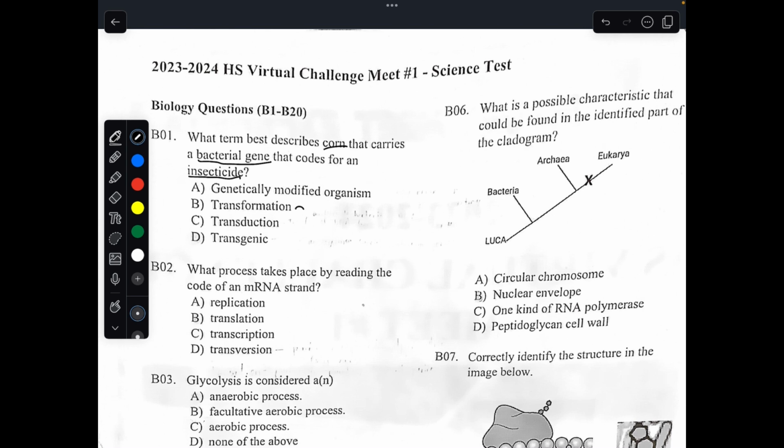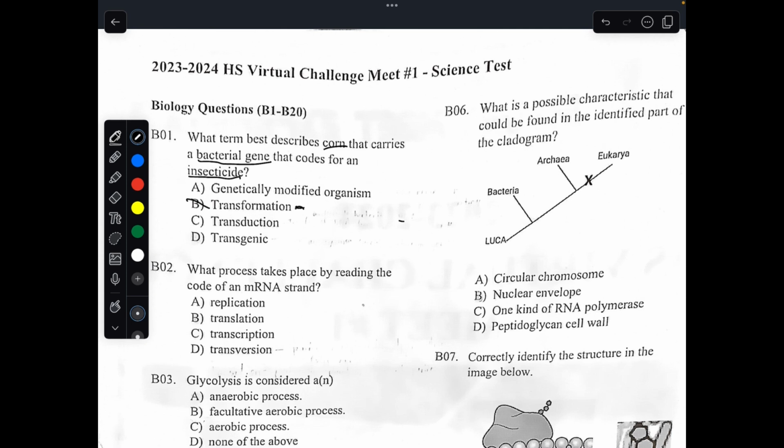B, transformation, is when bacteria takes DNA from another bacteria. So two bacteria share DNA, where one bacteria transfers its DNA into another bacteria, so the other bacteria will get that DNA. That's not what's being talked about, as this is between corn and a bacterial gene.